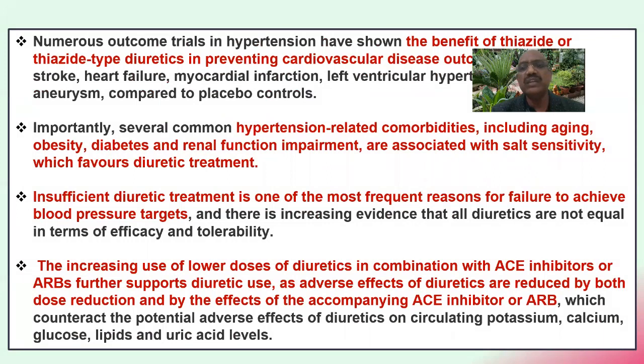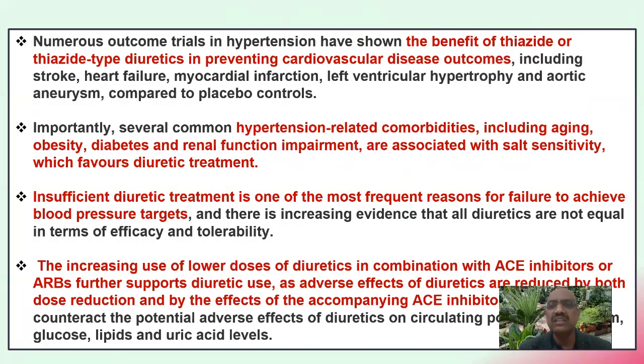Numerous clinical trials in hypertension have shown the benefit of thiazide or thiazide-like diuretics in preventing cardiovascular disease outcomes, including stroke, heart failure, myocardial infarction, left ventricular hypertrophy, and aortic aneurysm, compared to placebo controls.